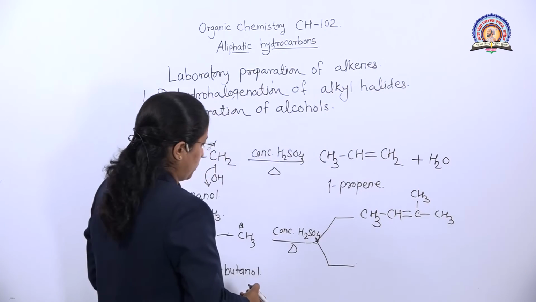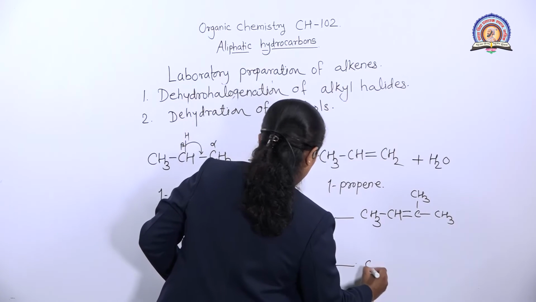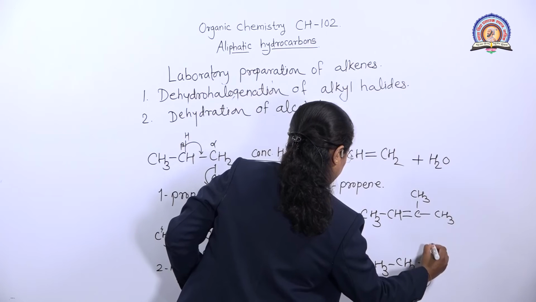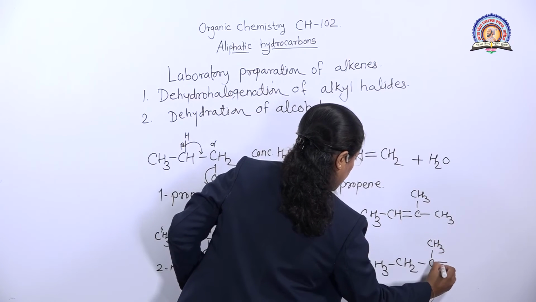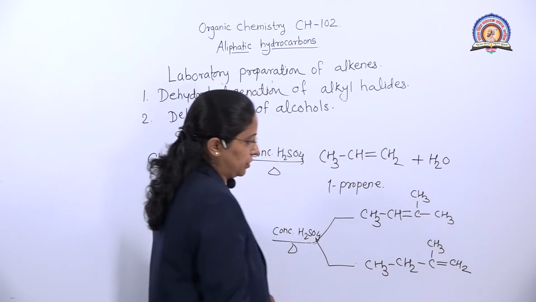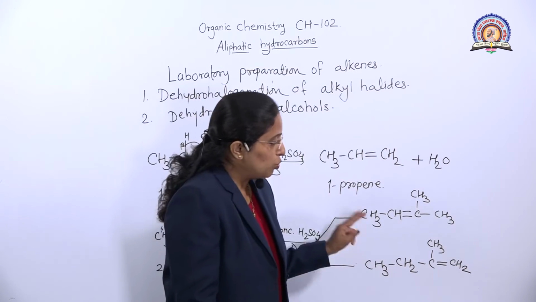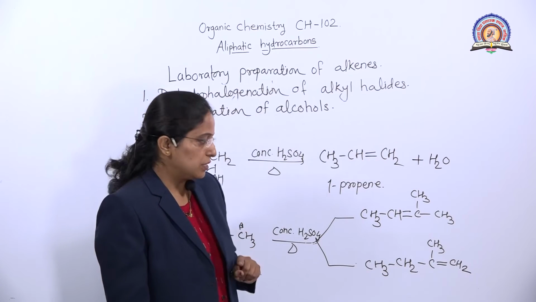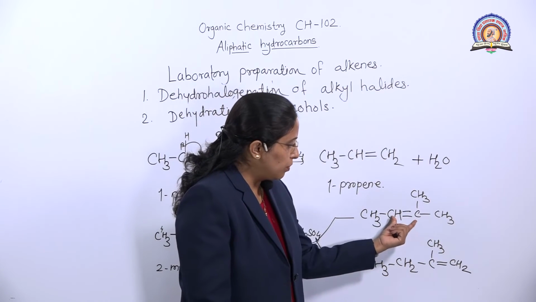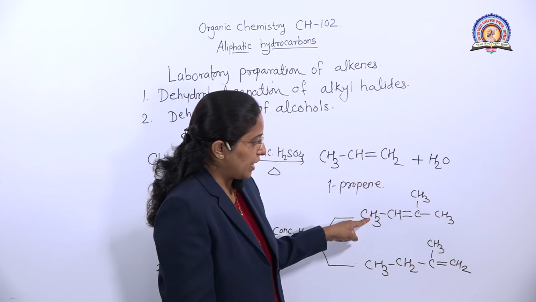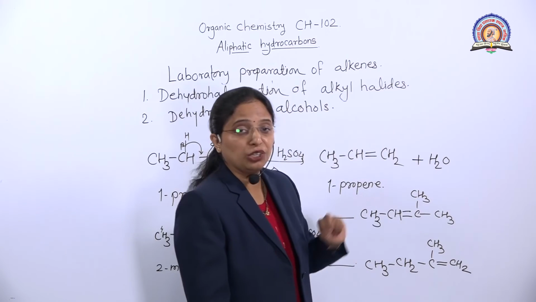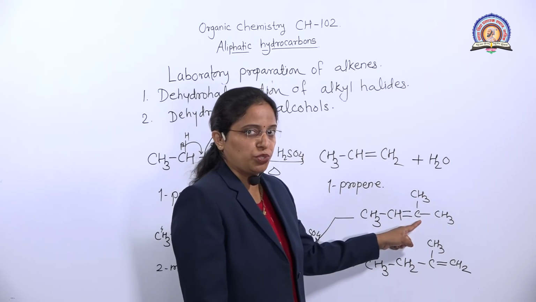This is the first product, and in the second product the double bond is at the terminal position. More substituted alkene forms as the major product. See here, at this double bond one carbon has one hydrogen and one methyl group, and at the other carbon there are 2 methyl groups. That's why it is more substituted.